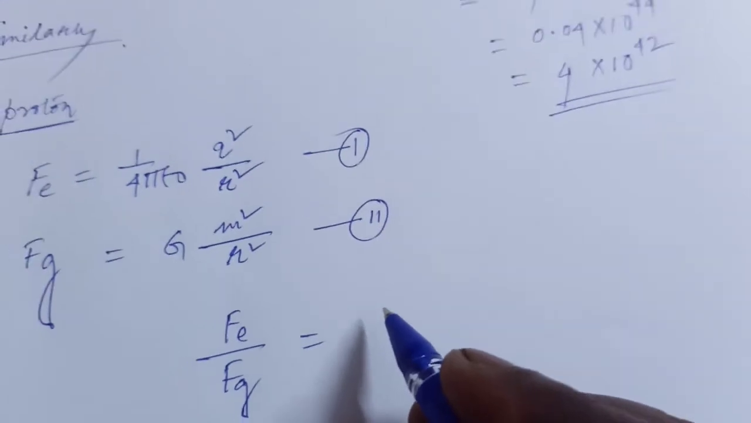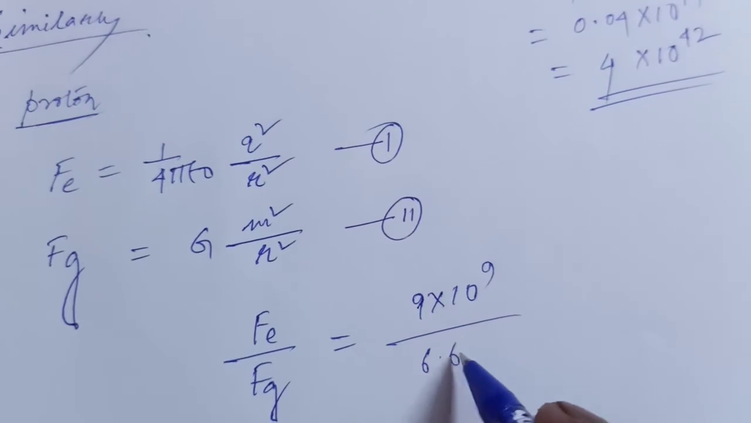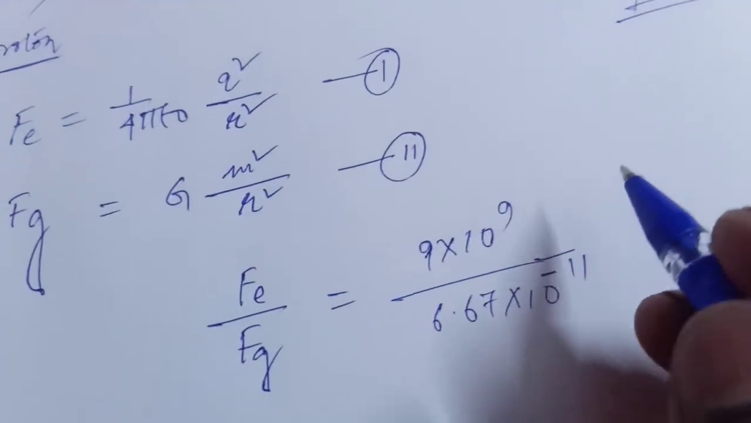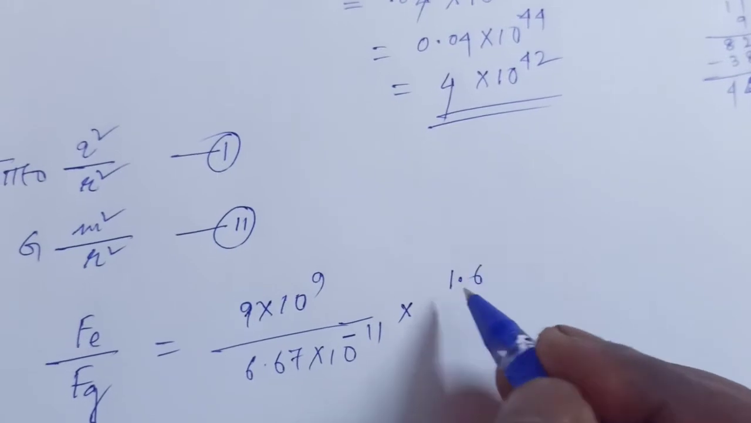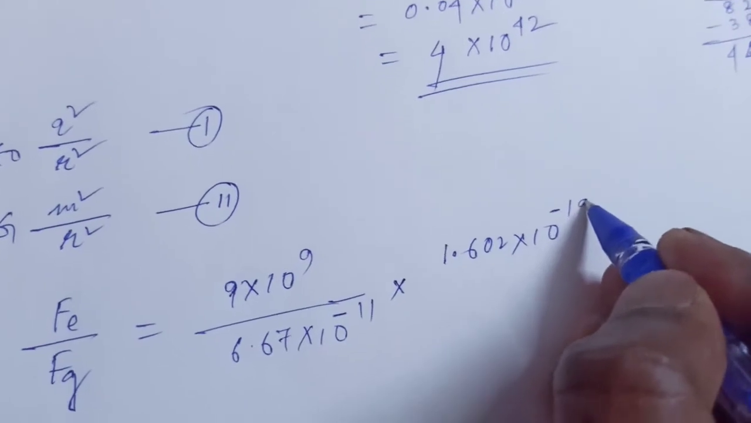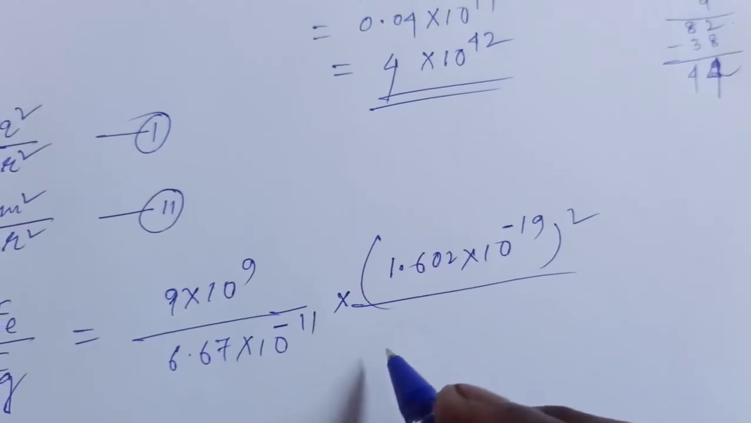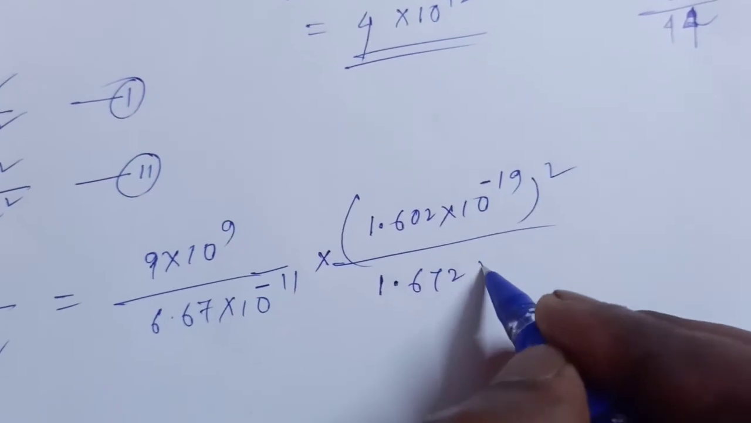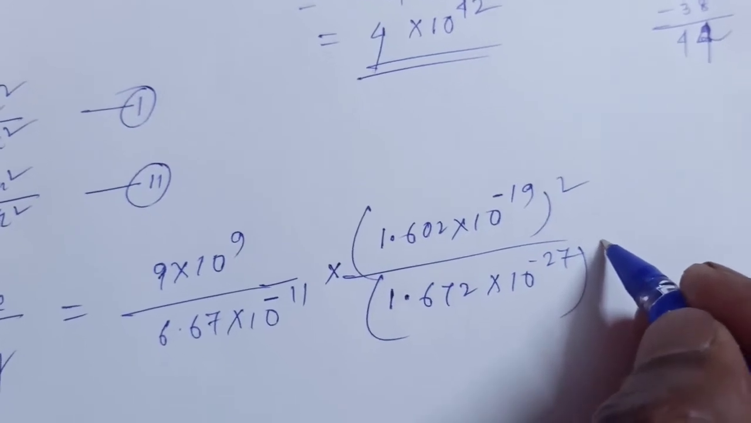similarly 9 into 10 to the power 9 divided by 6.67 into 10 to the power minus 11, that is the value of the universal gravitational constant. Here the charge remains the same, so 1.602 into 10 to the minus 19, whole square, divided by the mass of the proton, which is different, that is 1.672 into 10 to the power minus 27, and this is squared.